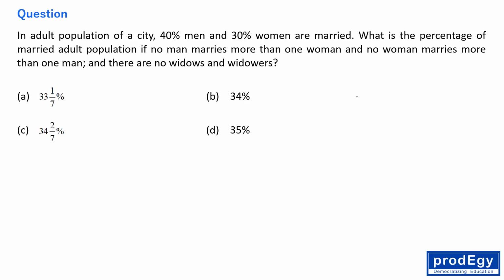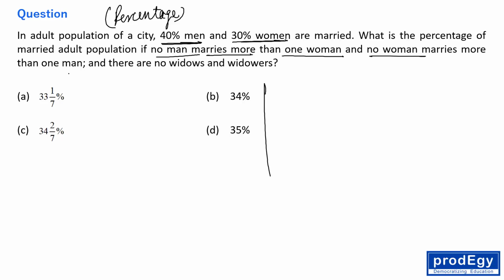Okay. In adult population of a city, 40% men and 30% women are married. Okay. So this is the topic percentage. A simple question, quantitative aptitude, right? In the adult population of a city, 40% men and 30% women are married. Okay, so what is the percentage of the married adult population if no man marries more than one woman and no woman marries more than one man, and there are no widows and no widowers? Okay, fine. It's okay, everyone.